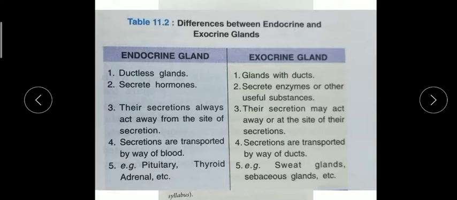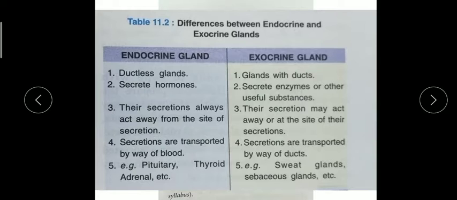So, children, today I am going to explain two other glands, which are the pancreas and thyroid gland. Before that, you should know, children, that glands in our body are divided into two categories: endocrine gland and exocrine gland. What is the difference between the two? Here I am showing you 5 points along with examples.